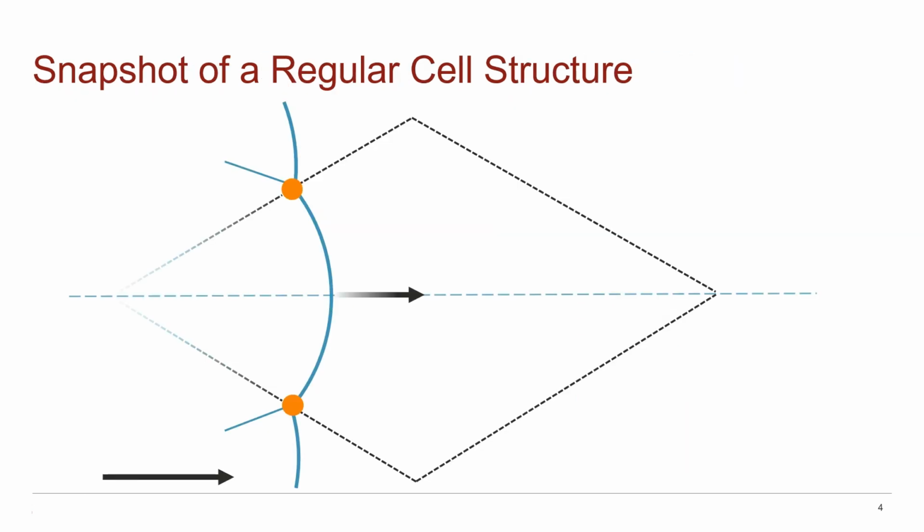To explore how we might be able to develop a single parameter that can capture these properties, let's first look at a snapshot of a regular cell. Here we have the outline of a cell traced by 2 triple points. Each triple point exists at the confluence of both the neighboring shock, the Mach stem, and the resultant transverse wave. In a perfectly regular cell, as the Mach stem sweeps out the cell path, we expect that the Mach stem should travel collinear with the direction of the global wave propagation, represented here by the blue dashed line.